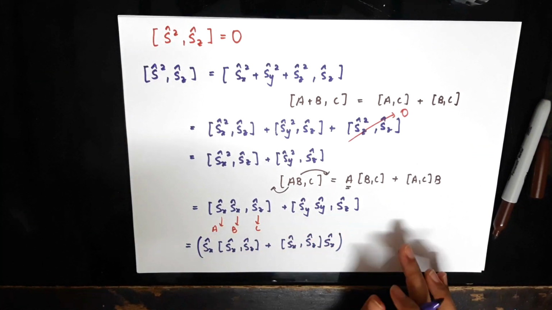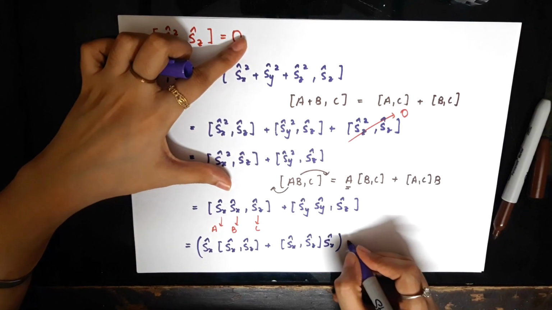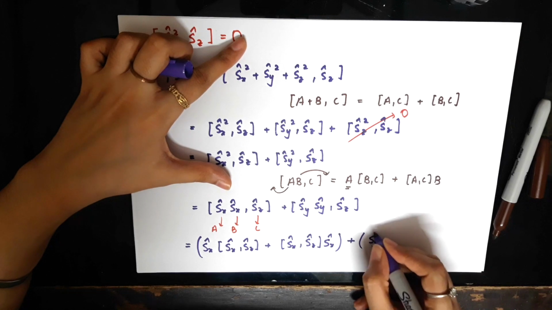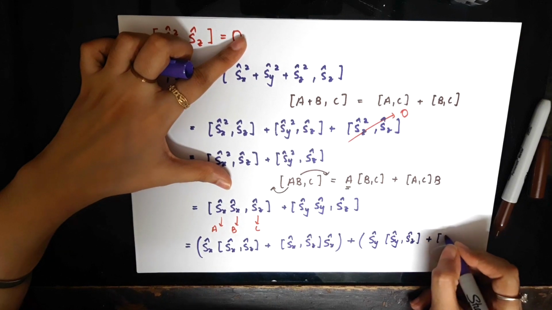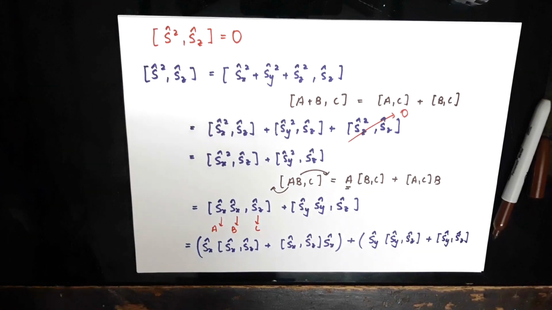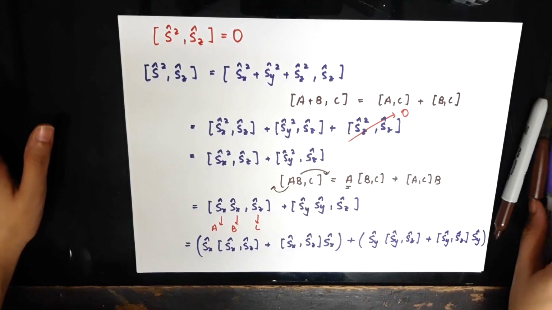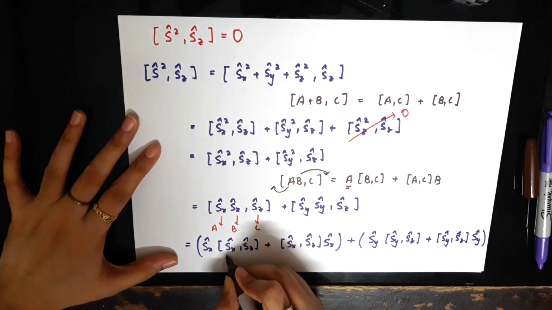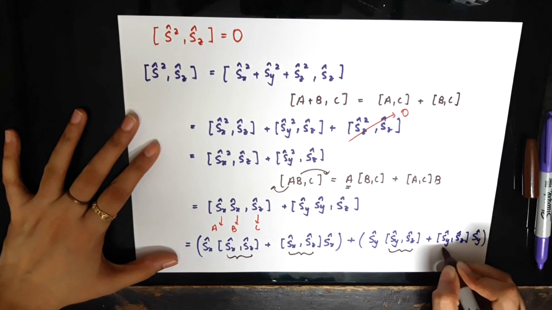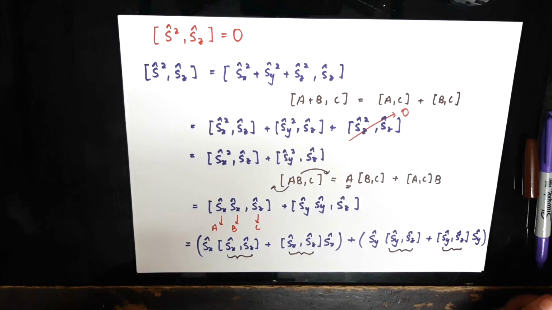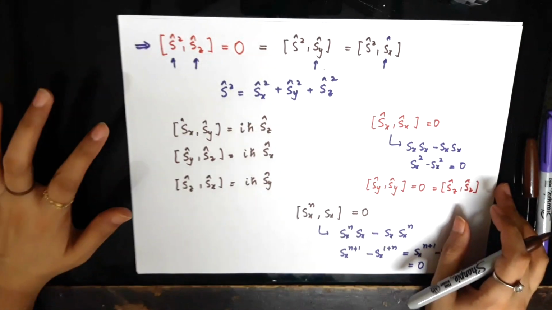So this is the first commutator here, and similarly I can expand the second commutator here. So I can write it as Sy, Sy Sz plus Sy Sz, Sy. So from here, what we can see is that we need the commutation relation between Sx and Sz and the commutation relation between Sy and Sz. And this is what we can take directly from our fundamental commutation relations that we wrote in the beginning.